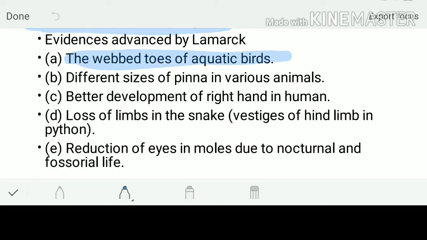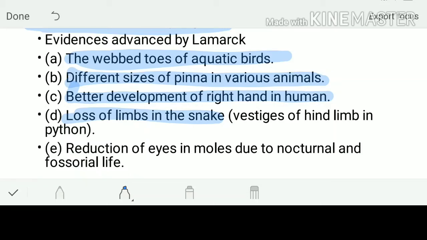Yes, aquatic birds have webbed toes, maybe because of the need of a new organ. The different size of pinna in various animals shows the use and disuse of the organ. Better development of the right hand in humans is also one of the most important examples of use and disuse. The loss of limbs in snakes, like the disuse of the organ, whatever he is saying, leaves vestiges in the hind limbs.